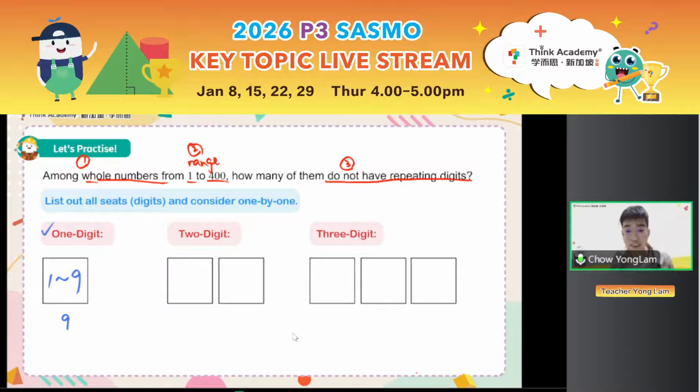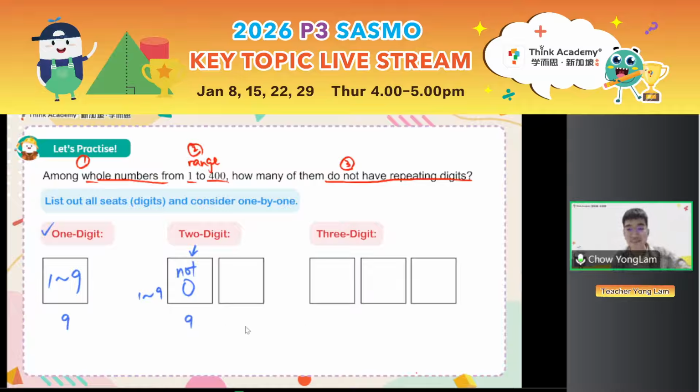What about the 2-digit number? Again, let's look at the highest place first. The highest place is very special because 0 cannot be at the highest place value. I didn't say what digits you can or cannot use. You can use any of them, just that you cannot use 0 at the highest place. So that means you can use 1 to 9 again. There are 9 ways for this digit.